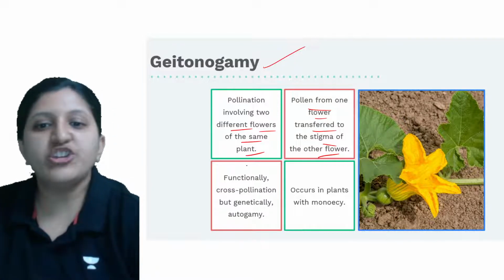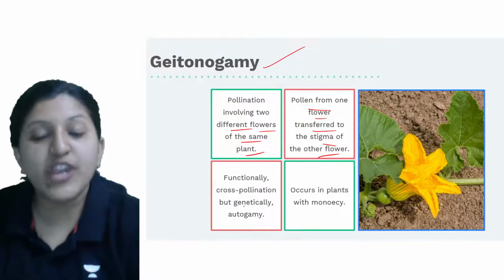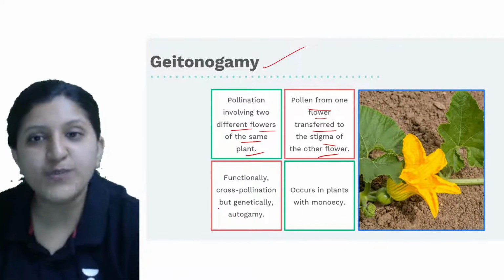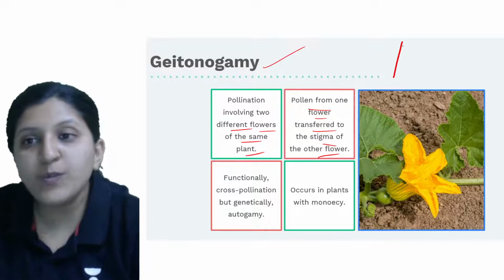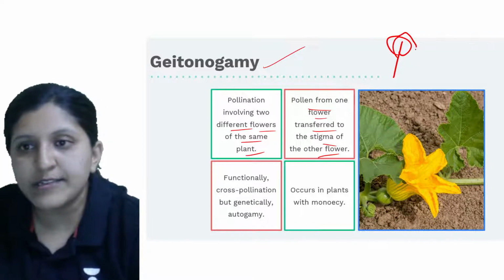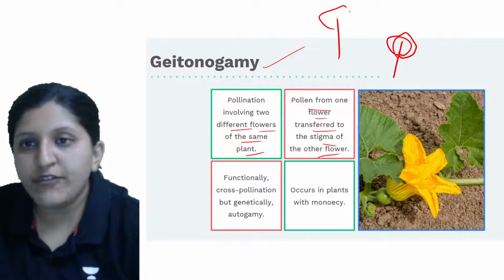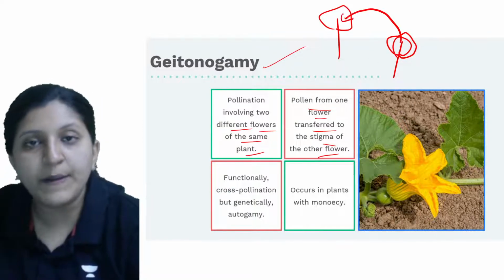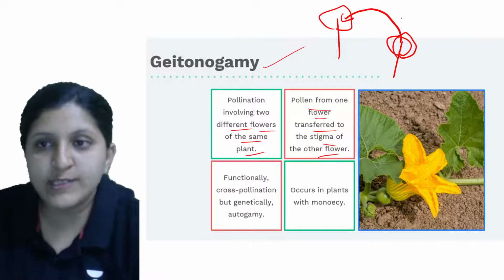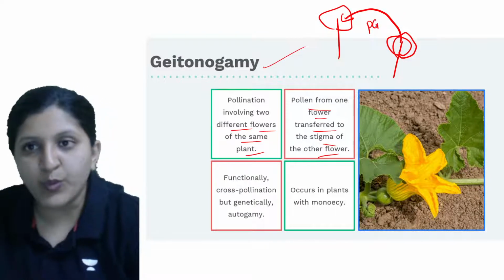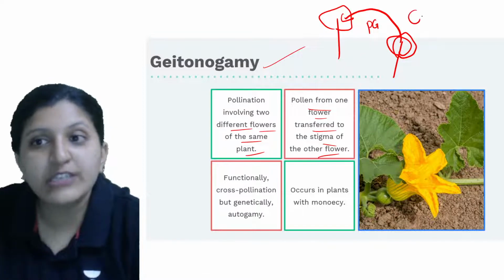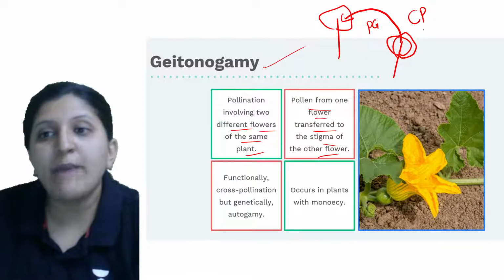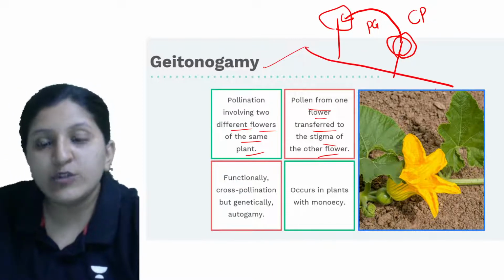So now, functionally it is cross-pollination, but genetically it is autogamy. Why do we call it functionally cross-pollination? Because it is moving from one flower to another. Let's say here is one flower, and there is another flower over here. So what exactly is happening? From one flower to the other flower, the pollen grain is moving. So the function is cross-pollination, but it is autogamy. Why do we say it is autogamy? Because it belongs to the same plant.